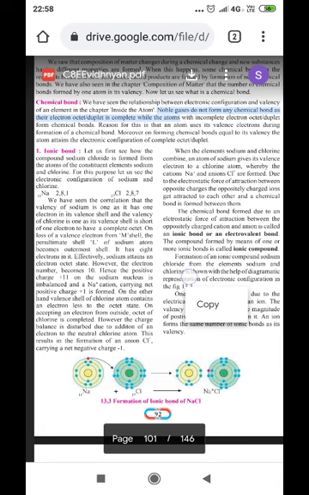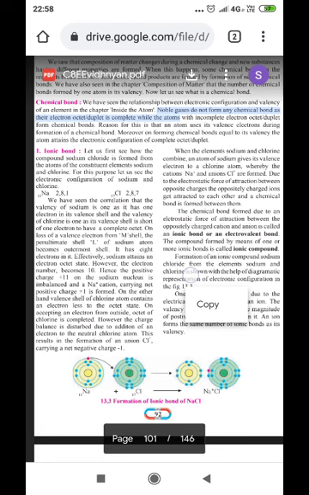Whereas in case of octet, for example, sodium's outermost orbit contains one electron. If that outermost electron is removed, it becomes an octet. Similarly, chlorine has one electron less to form an octet. Octet means 8 electrons in the outermost orbit.